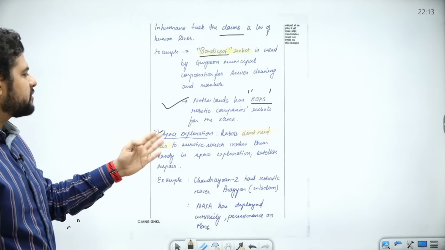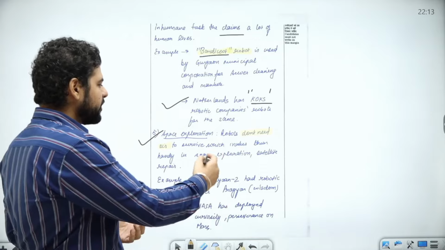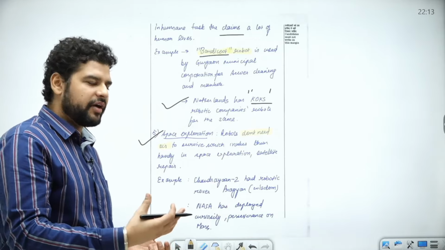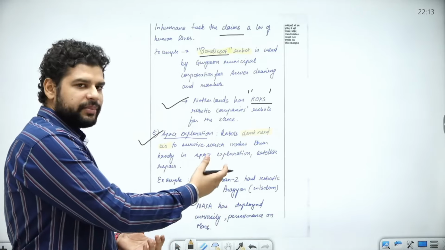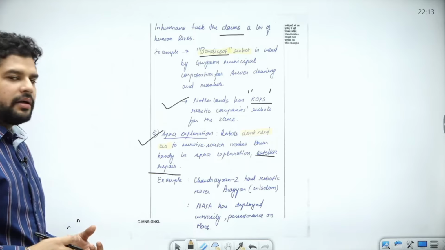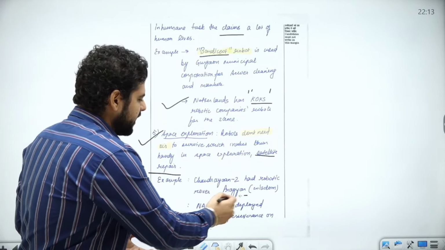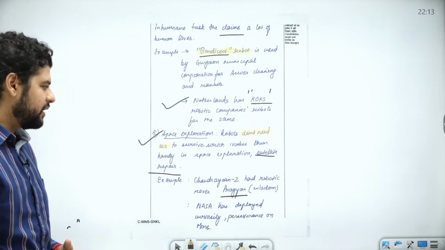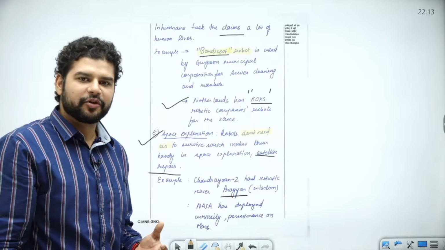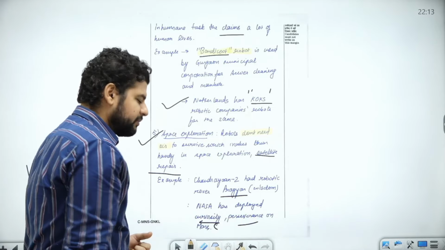So space exploration. Robots don't need air to breathe, of course. Because of which they can survive in harsh environments like space, and they can be used for satellite repair also. So Chandrayaan 2 had a robotic rover called Pragyan, which means wisdom, and which reminds me, I hope you are getting some wisdom from our sessions. NASA has deployed Curiosity and Perseverance on Mars.